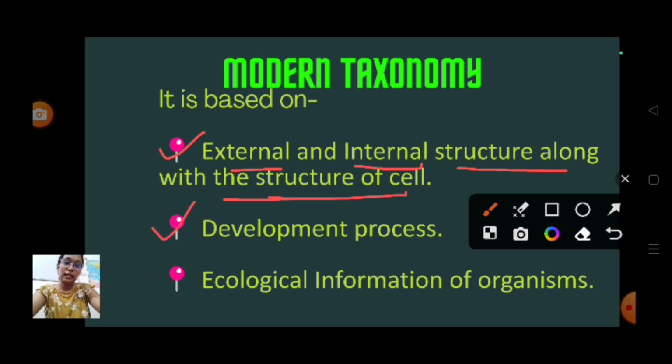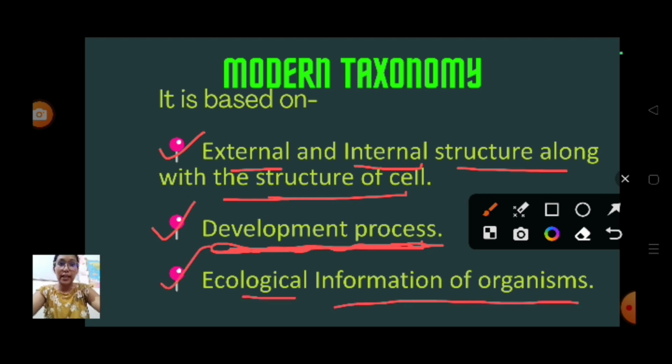The next point is the development process. So how is it developing? Indirect development, direct development, there are types of development, no? So whether they are undergoing a larval stage, whether they are oviparous or viviparous, like that. So the development process they are watching, how it is undergoing. The next is ecological information of the organism, meaning how a particular organism is interacting with the environment in which it is living.